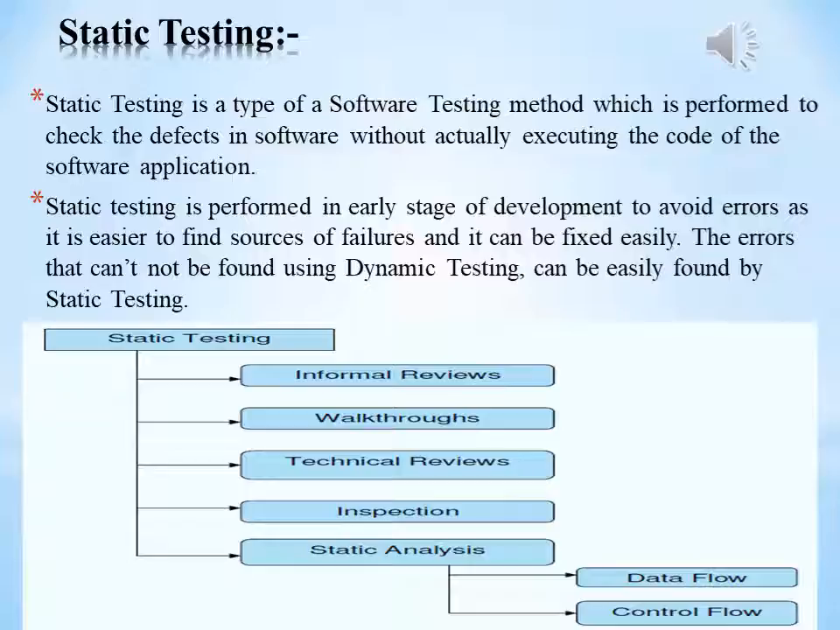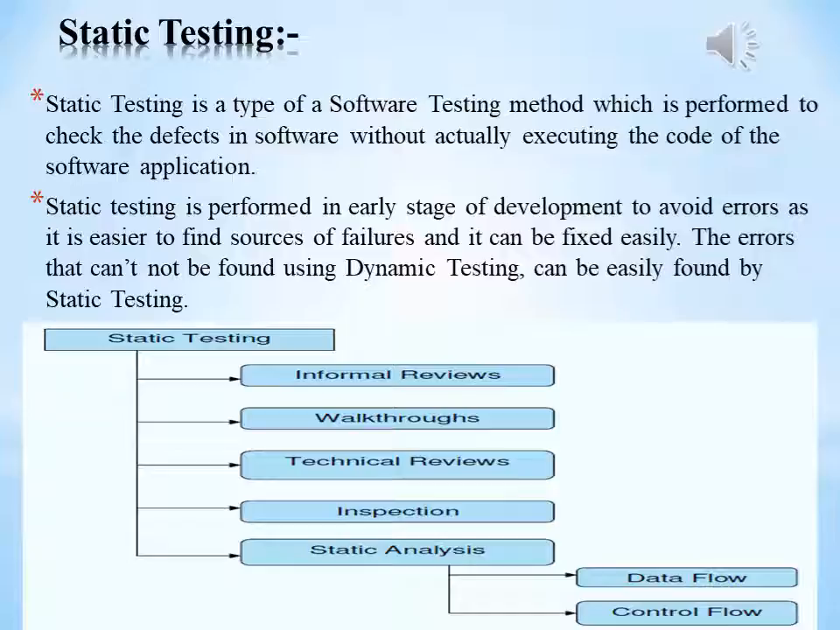Fourth one, inspection. Inspection is basically the verification of documents by the higher authority, like the verification of software requirement specification, that is SRS. Next is static analysis. It includes the evaluation of the code quality that is written by the developers.